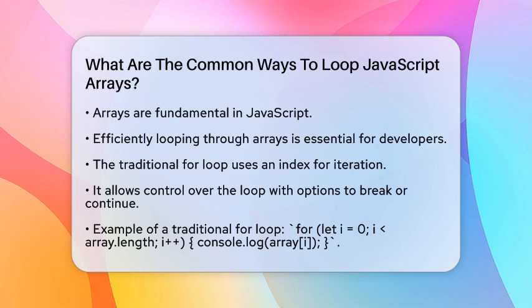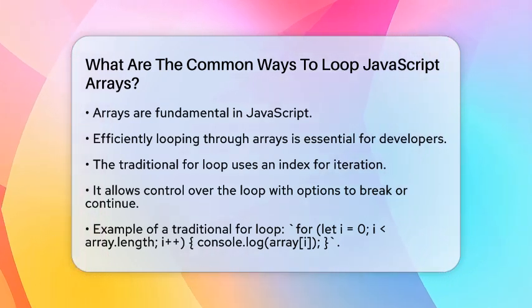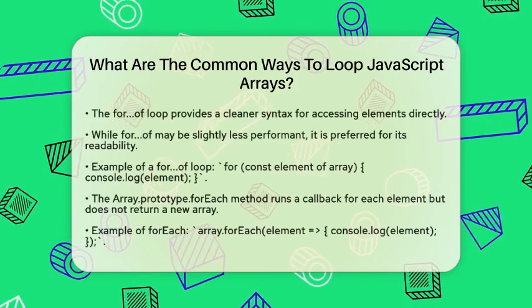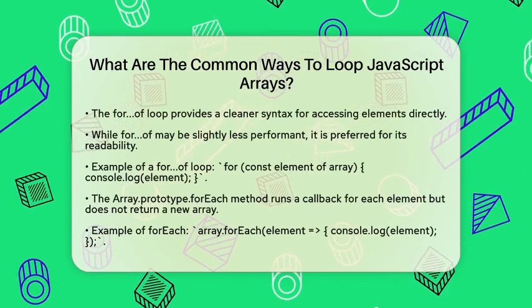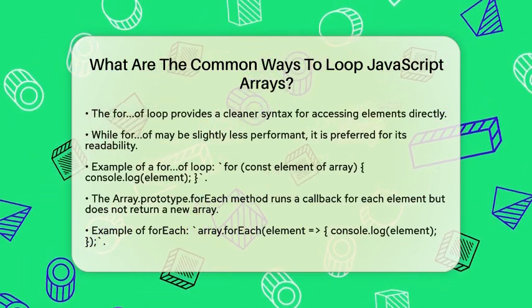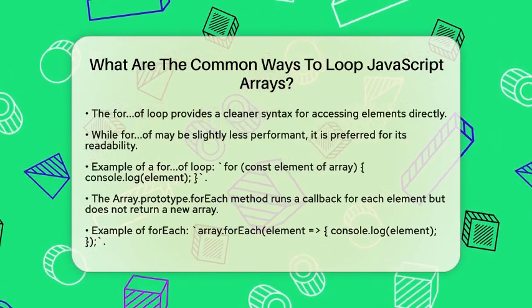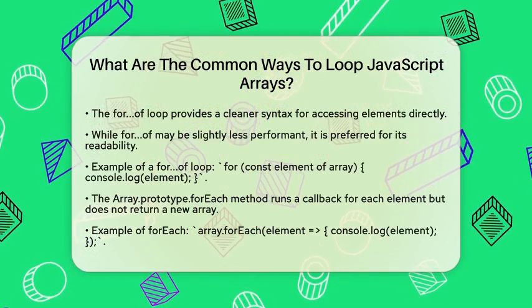Next, we have the for of loop. This one is a bit cleaner and easier to read. Instead of dealing with indices, it lets you access each element directly. While it may be slightly less performant than the traditional for loop, many developers prefer it for its clarity. You can use it like this: for (const element of array) console.log(element).